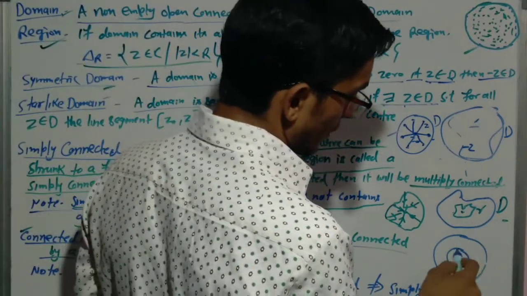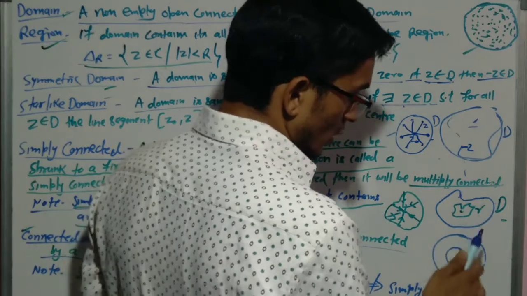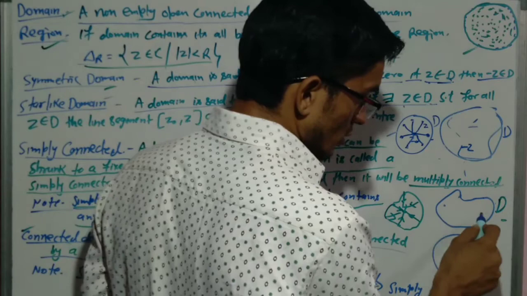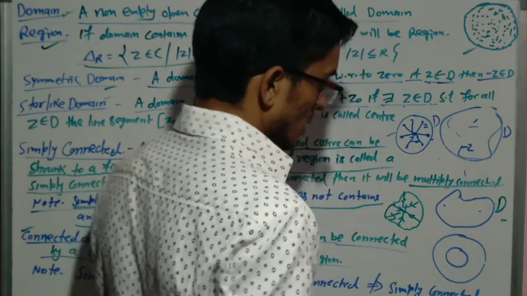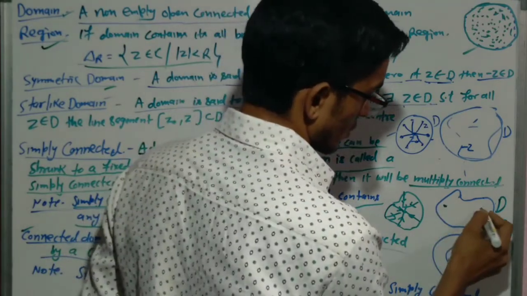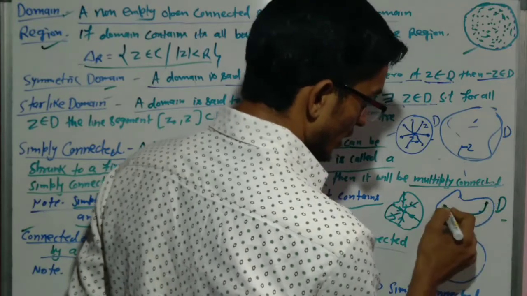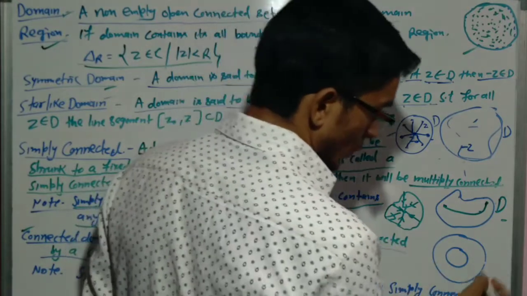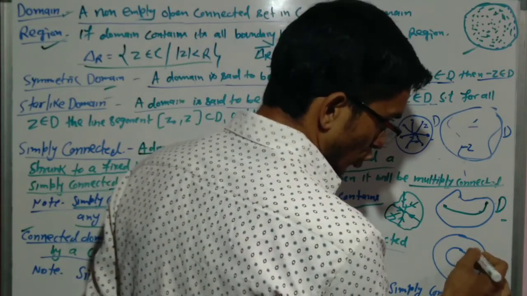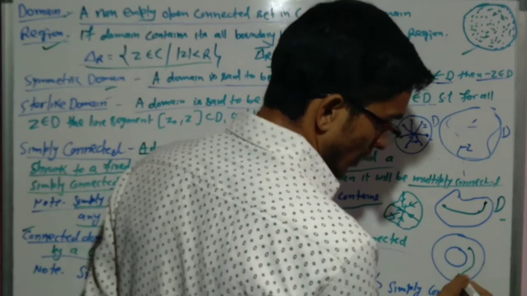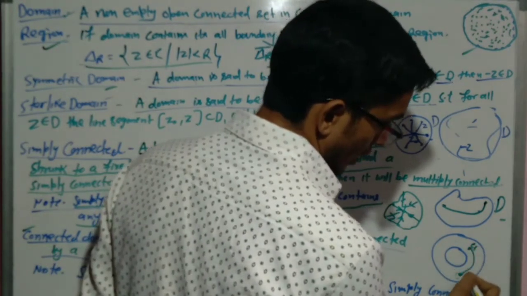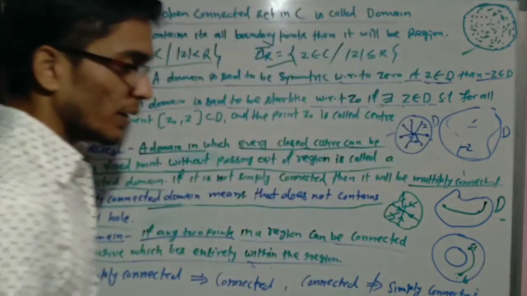Suppose this is the domain D, and we have any 2 points, A and B, so we can join them by a curve.